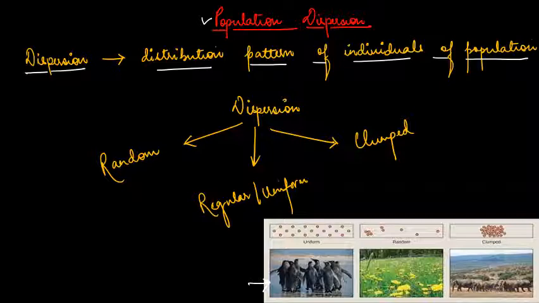If we talk about dispersion, there are three types of dispersion: random, regular, also known as uniform, and clumped. If you see, this is uniform, this is random, and this is clumped. We'll see what exactly the difference is.